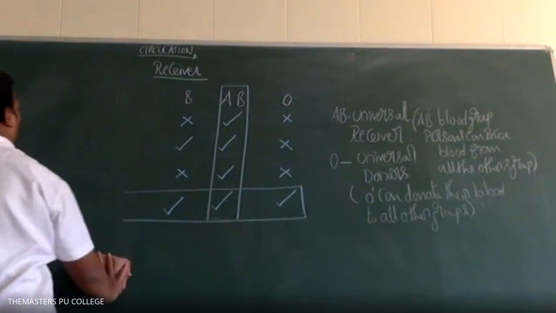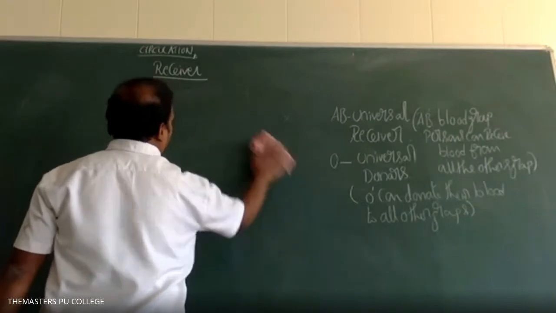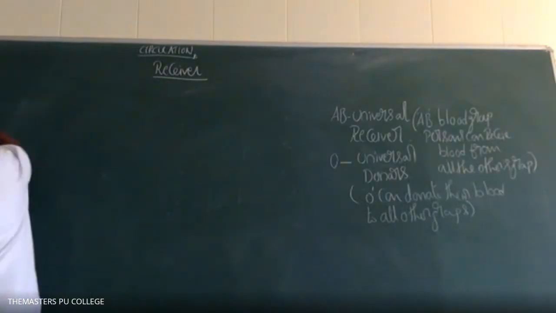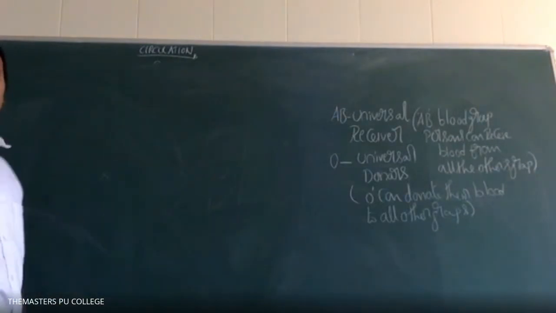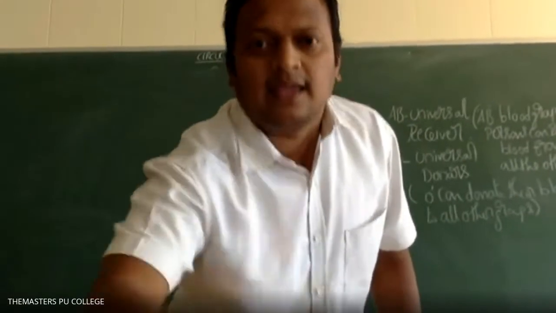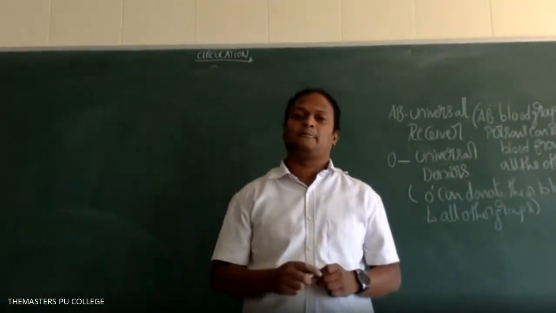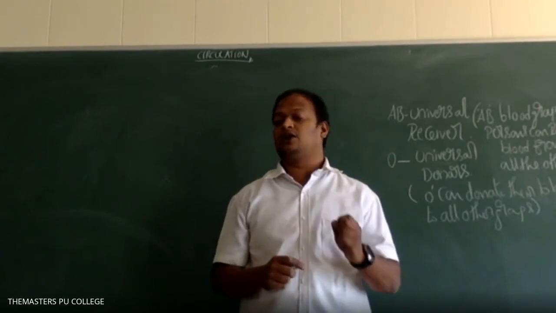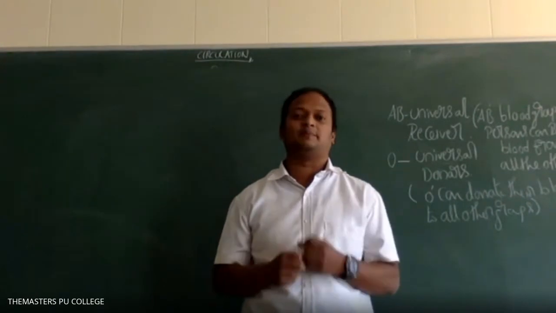So these blood groups are based on what, students? Based on presence or absence of antigen A and antigen B only. Now, along with antigen A and antigen B, there is another antigen also present or absent on the surface of RBC.